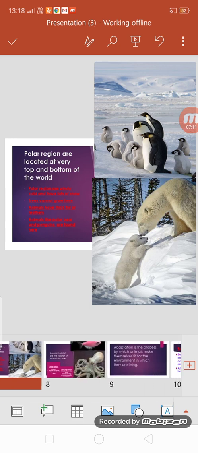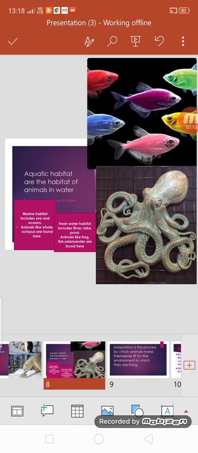Okay. Now the next kind of habitat we are going to talk about is the aquatic habitat. We have finished with the terrestrial habitats. Now we will talk about the aquatic habitat. Aquatic habitats are the habitats of animals in water. This is again divided into two parts: marine habitat and freshwater habitat. Marine habitat includes sea and ocean, right? And freshwater habitat includes river, lake, and pond.